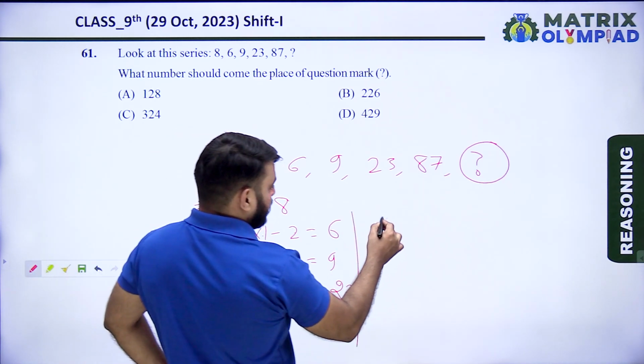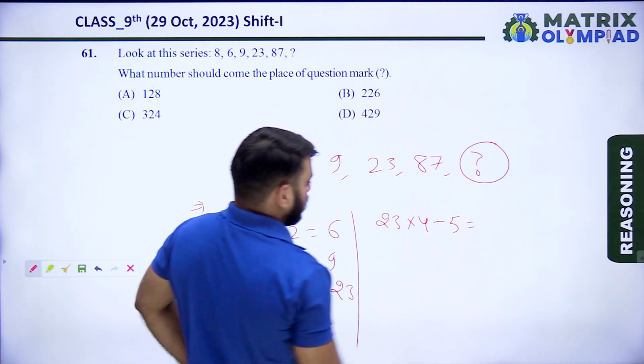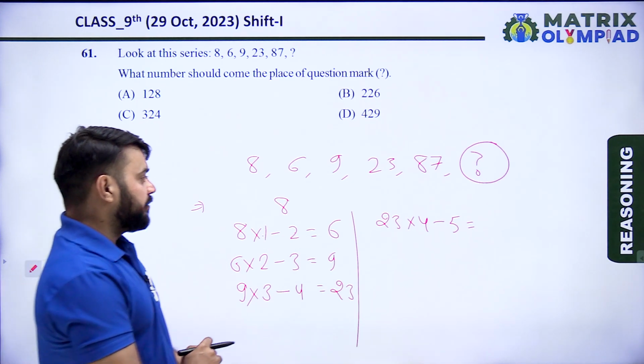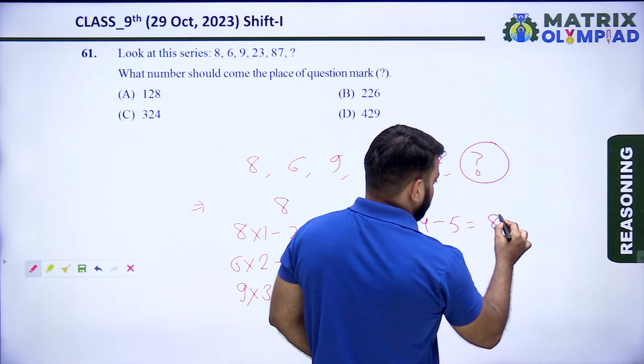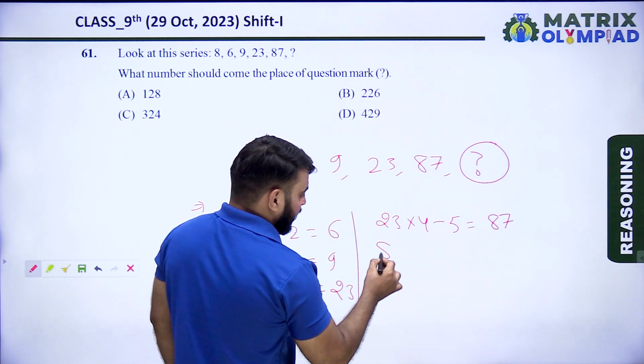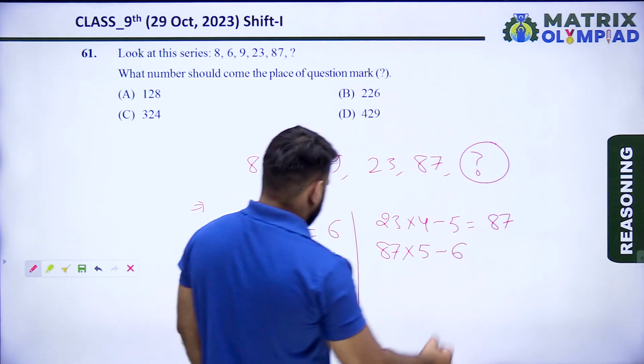Now 23 multiplied by 4 minus 5. 23 multiplied by 4 means 92, 92 minus 5 means 87.